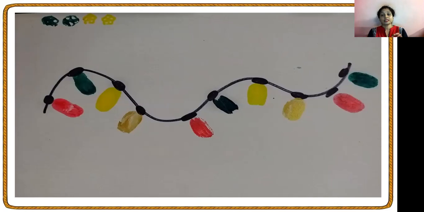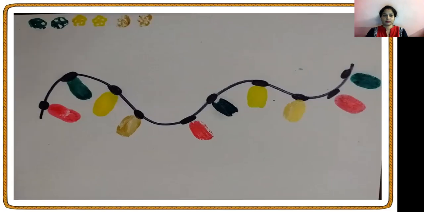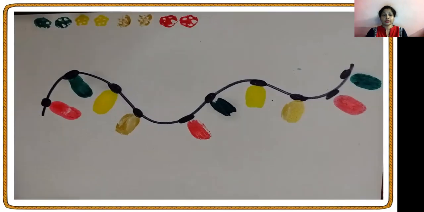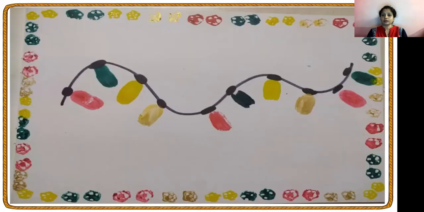Here I am using these colors 2 times. Now what about the next? Golden 2 times and red 2 times. So 2 green, 2 yellow, 2 golden and 2 red. In this way, we can make the border. Can you see the pattern? The same thing is repeating again and again. It's a very interesting activity you can do at home also.